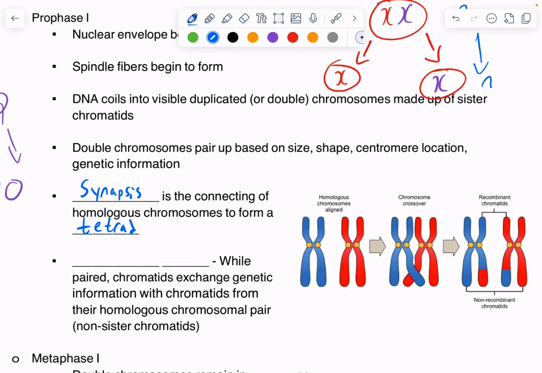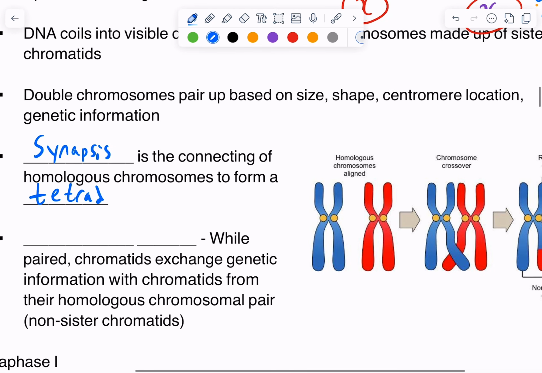And so here we have a homologous chromosome. Synapsis would be connecting in the middle here. And then it's called a tetrad just because tetra means 4. We have 1, 2, 3, 4. We have 4 sister chromatids, which will eventually be their own chromosomes in different cells.